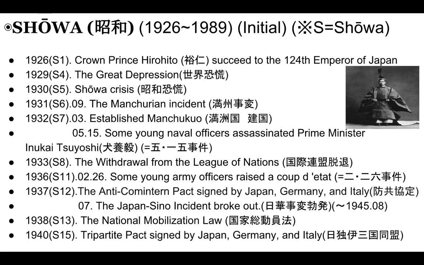The next year, the Anti-Comintern Pact was signed by Japan, Germany, and Italy. In July, the Sino-Japanese War broke out and continued until the end of World War II. In 1938, the National Mobilization Law was enacted by the Konoe cabinet at the time. In 1940, the Tripartite Pact was signed by Japan, Germany, and Italy.